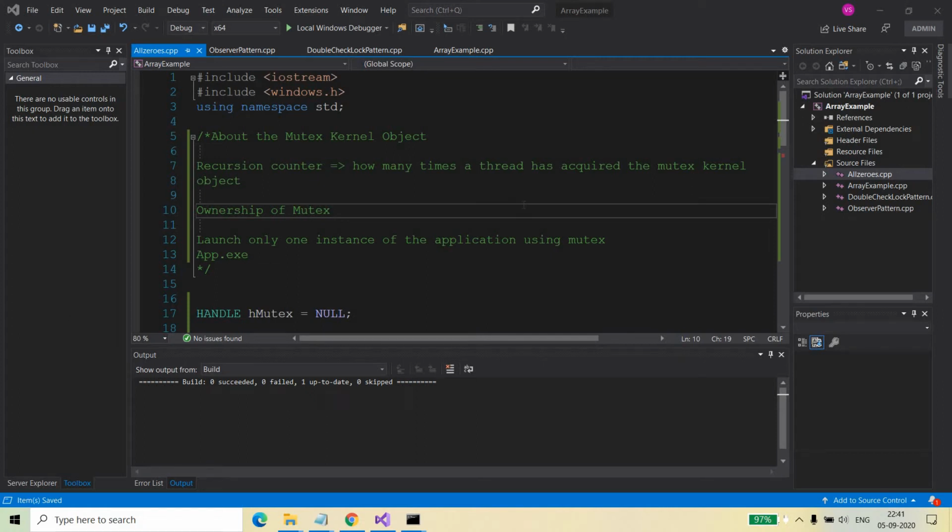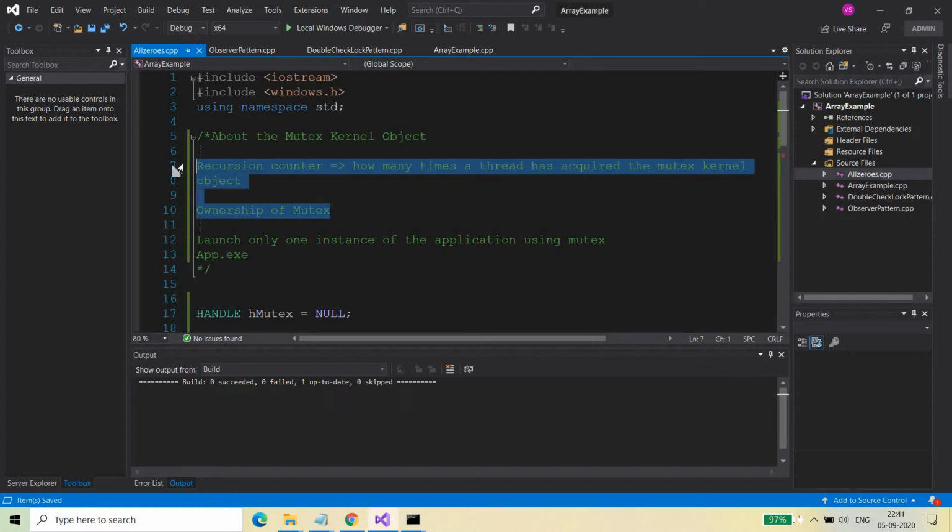Welcome back, friends. In this video on kernel objects, I will discuss the mutex kernel object further. In the previous video, I discussed a bit about the mutex kernel object. In today's video, we are going to move ahead from there. I'm going to discuss the recursion counter and the ownership of the mutex.